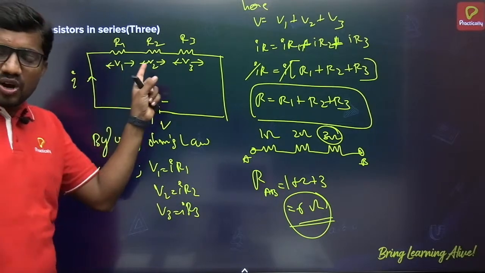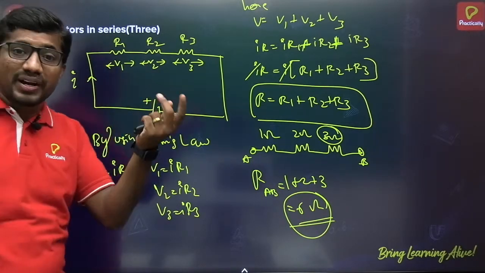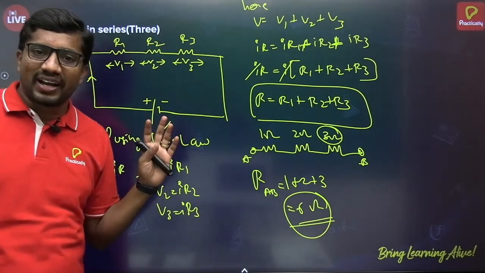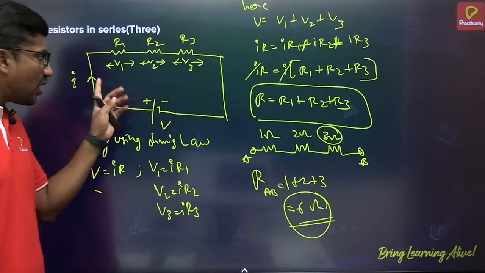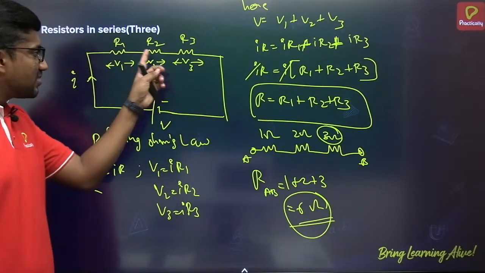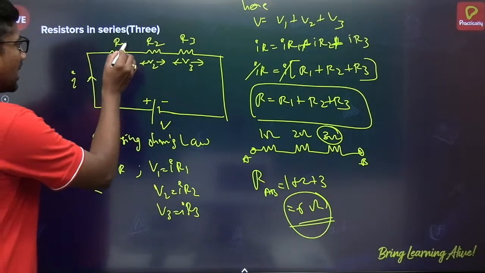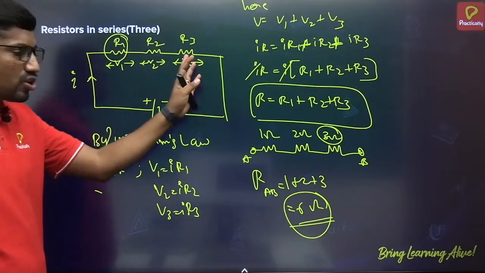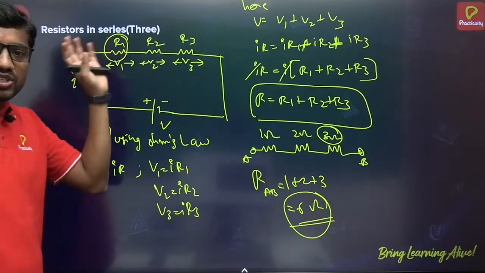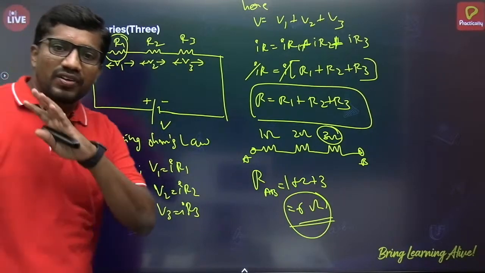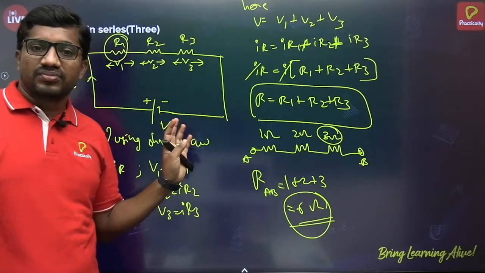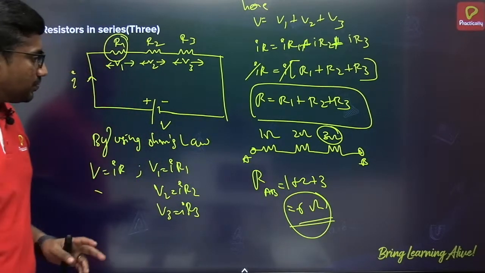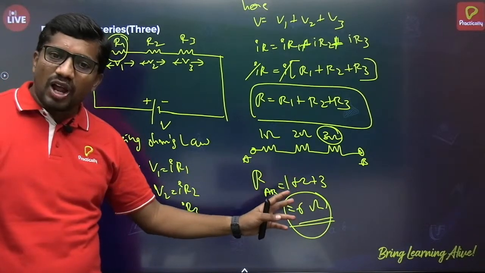Next, another important drawback of this series combination: as I said just now, this may not always be a resistor. You may take any electrical appliances, like a bulb or fan, whatever you have at your home. If those electrical devices are connected in series, and suppose any one appliance fails to operate, suppose there are 3 bulbs over here, if bulb 1 fails to operate, then bulb 2 and bulb 3 also will stop functioning simultaneously. That's the major drawback.